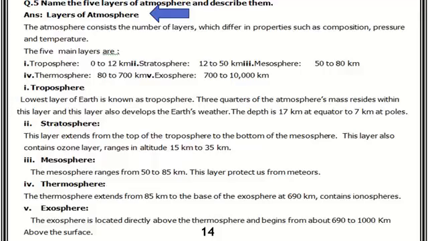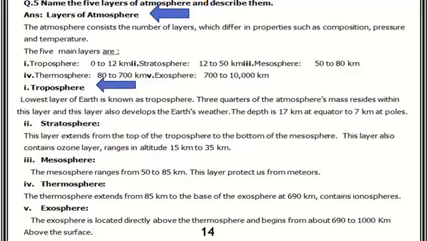The 5 main layers are: number 1, troposphere, that ranges from 0 to 12 kilometer. Then the stratosphere, 12 to 50 kilometer. Number 3, mesosphere, that ranges from 50 to 80 kilometer. Number 4, thermosphere, that ranges from 80 to 700 kilometer. And then comes the outer layer, that is exosphere, 700 to 10,000 kilometers.